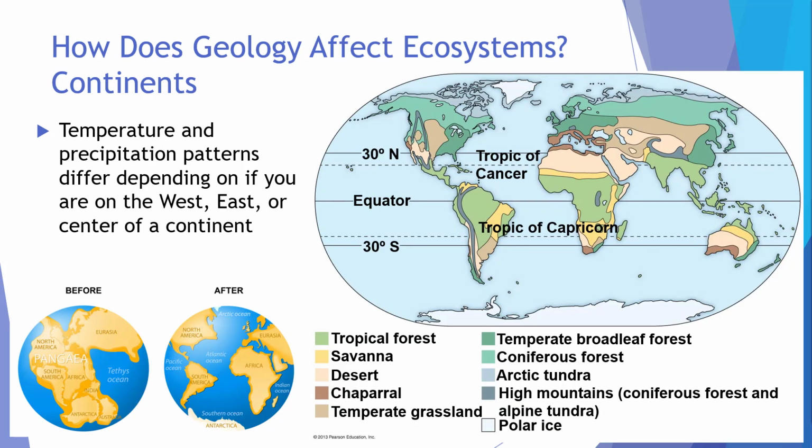Another way that geology affects ecosystems is through the formation of continents. Plate tectonics and continental drift govern the current and past orientation of the continents. Temperature and precipitation patterns differ depending on whether you're on the west coast, east coast, or the center of a continent. You can see that the biome on the east coast of the US is different from that of the west coast at the same latitude because the east coast is more humid and has different precipitation patterns because of that humidity.